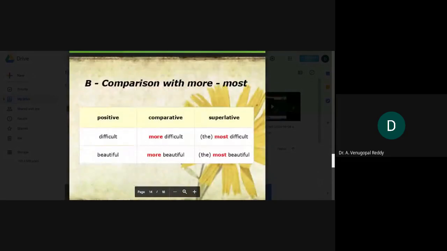In the case of comparison, in the case of some adjectives, their comparative form is somewhat different. By adding more, it is going to become comparative. By adding most, it is going to become superlative. So, for example, difficult, its comparative form is more difficult, and its superlative form is the most difficult. Like that, we'll take another word. Beautiful, more beautiful, most beautiful.